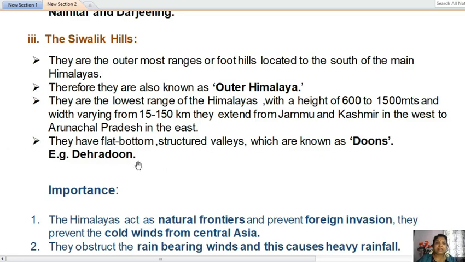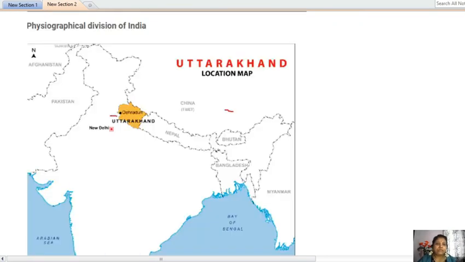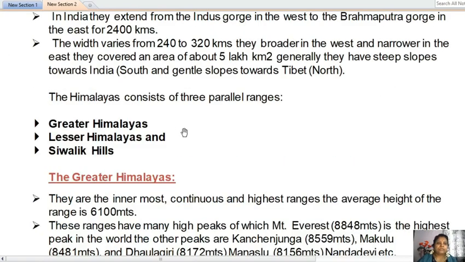Example, Dehradun. In this map we can see the Sivalik range and how it extends from Kashmir to Arunachal Pradesh. Here we find Dehradun in Uttarakhand in this map of India. So like this, the Himalayas consist of three parallel ranges: first the Greater Himalayas, then the Lesser Himalayas, and the Sivalik Hills.